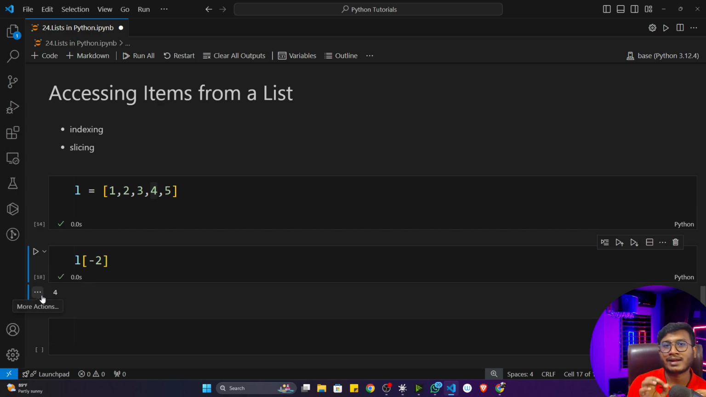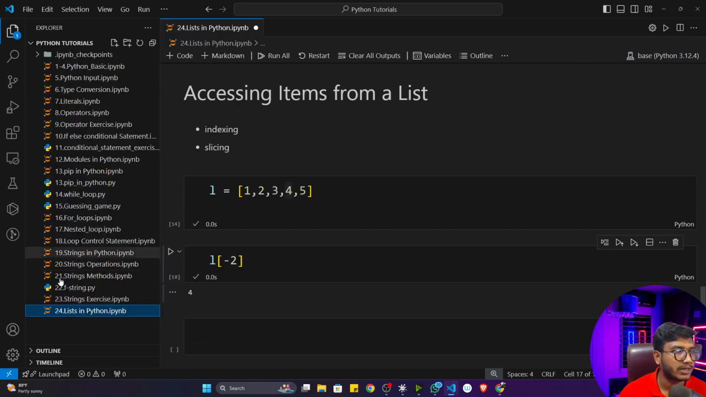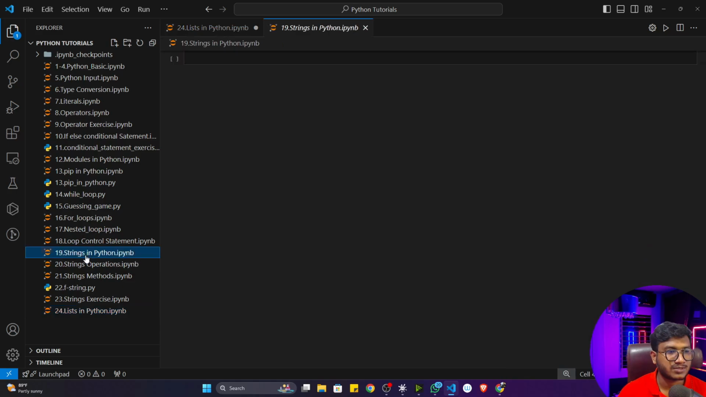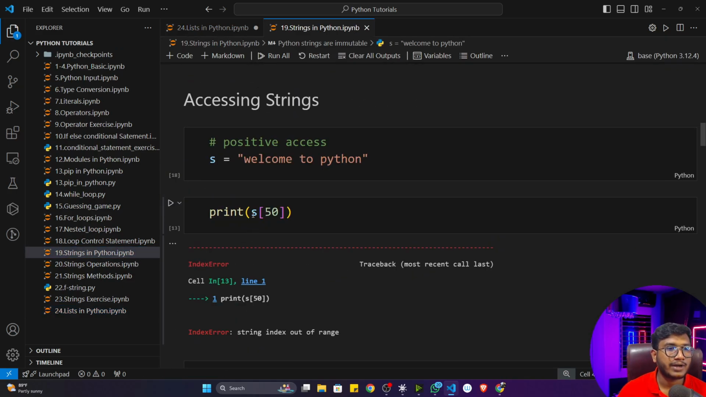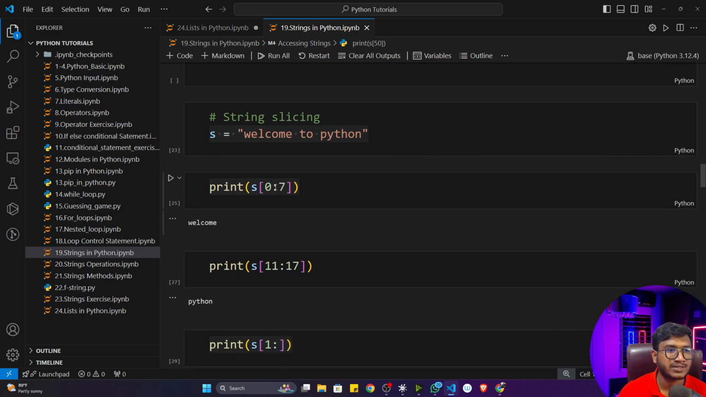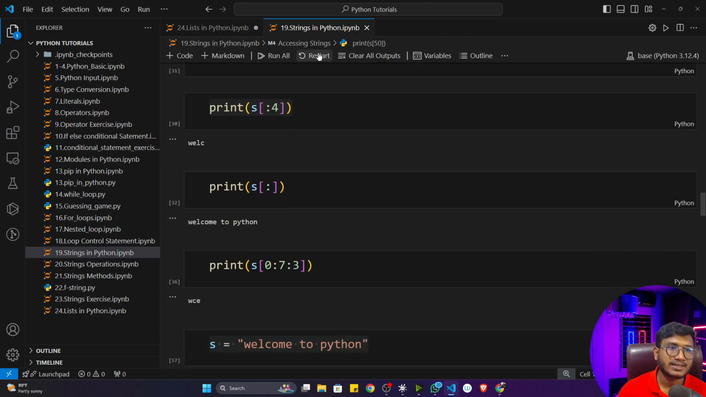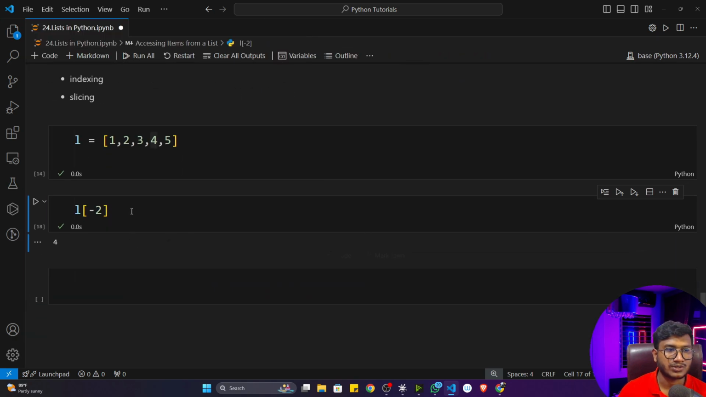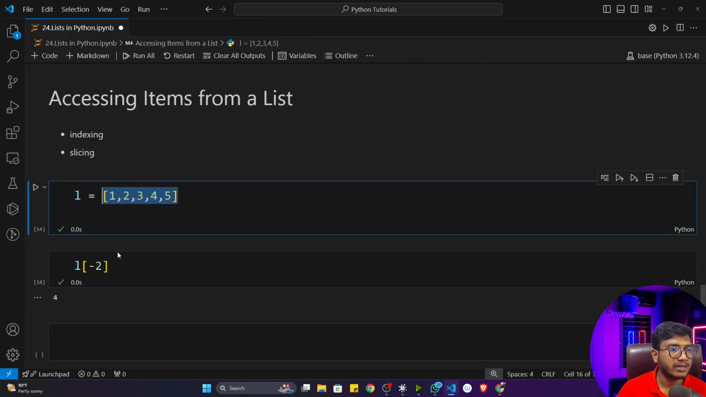The same thing we have learned in strings can be applied here also. So I'm not going to teach you this particular part in detail, because I already discussed these things in detail inside my string class. I think you remember this notebook, string in Python. Here I have already taught you how we can perform the indexing operation, negative indexing, positive indexing, slicing, everything. The same thing you can apply inside the list also. Nothing new. Got it? So this was my one-dimensional list.